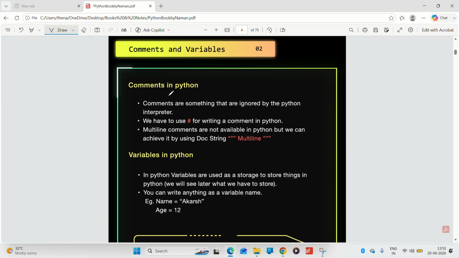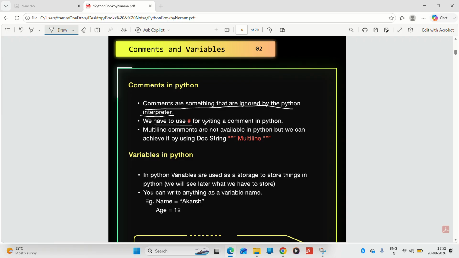What are comments and variables? Comments are something that is ignored by the Python interpreter. Remember this. And what is an interpreter? The interpreter is what runs the program. Comments are what is not read by Python. We write them using a hash. Remember, hash is only used for single-line comments.